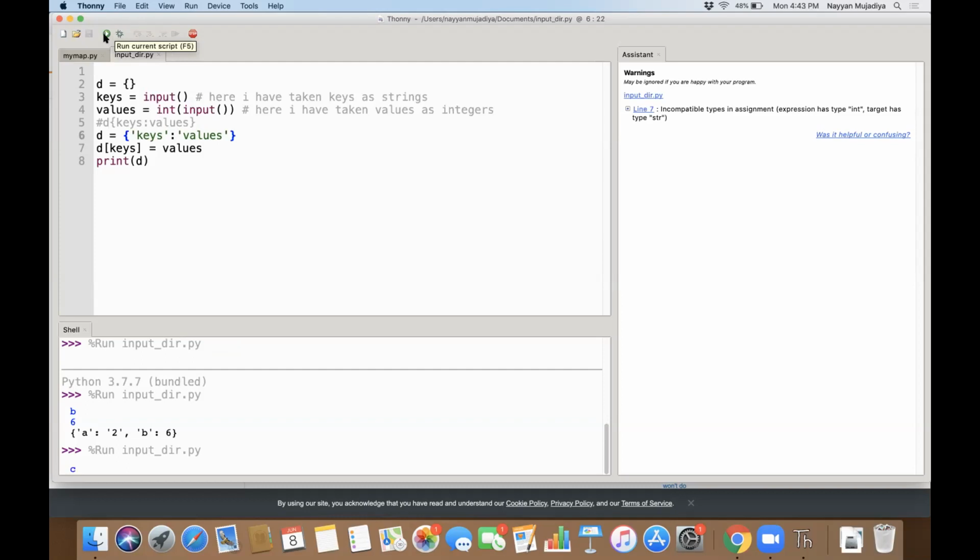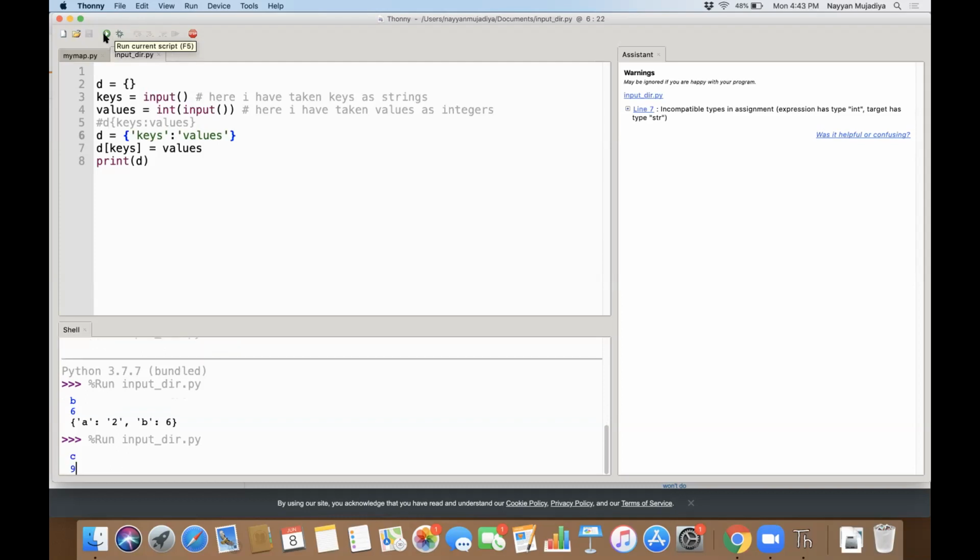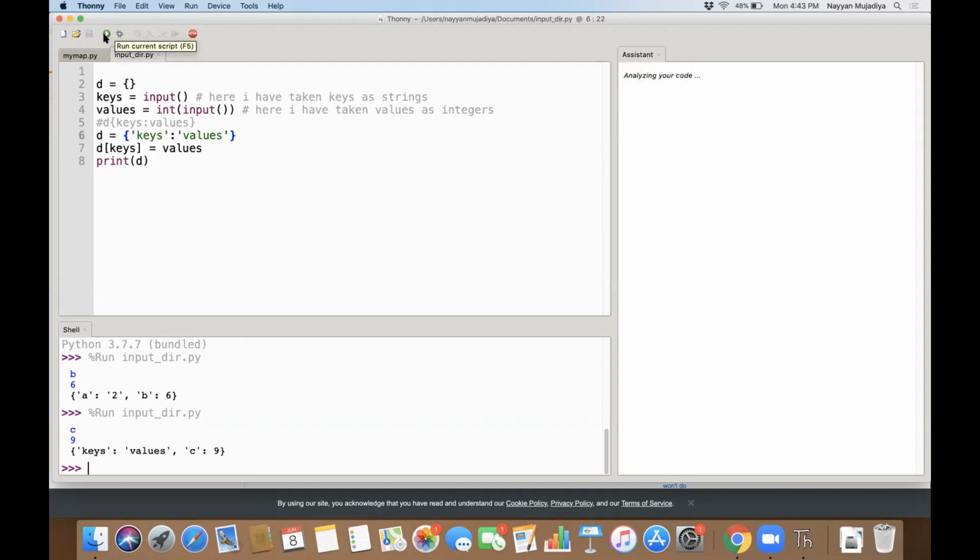Let's say C. It says warning incompatible. Okay, never mind. It was previous, so it's okay. You can ignore that for time being. So what I'm trying to say, if you want to do it like this, so basically when you are taking input from a user, you need to add the value. You need to do it like this. Then it becomes easy. Let's do this.